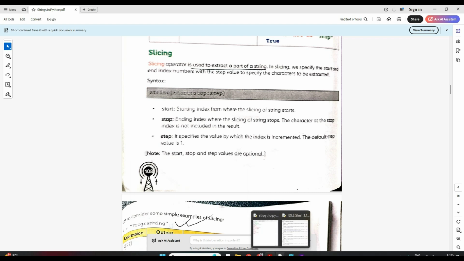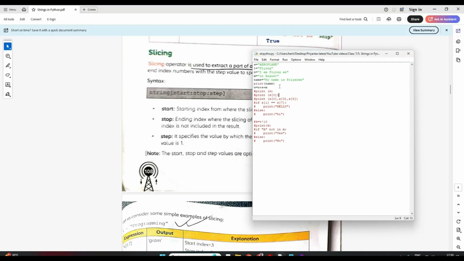Okay. Now, what is the syntax of writing this slicing? I'll show you. Name is my variable of the string, and from this string I want to cut something. In square brackets, there are three parameters here: start, stop and step. You remember the range function we did in the for loop? It's similar. Three are there.